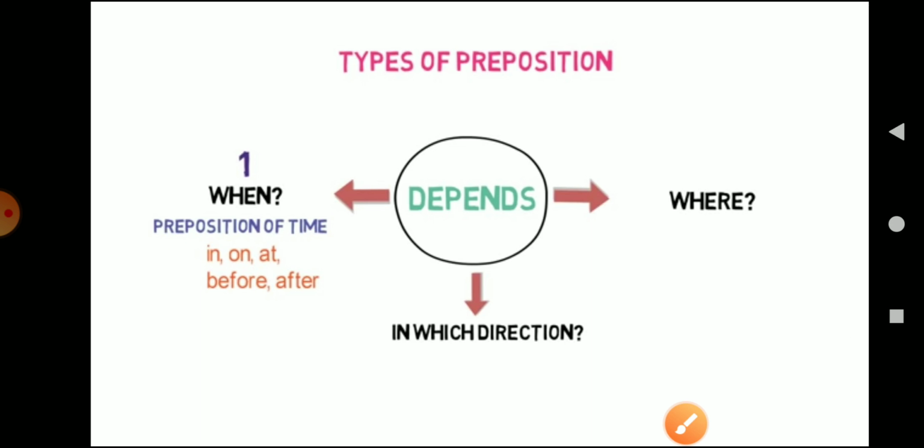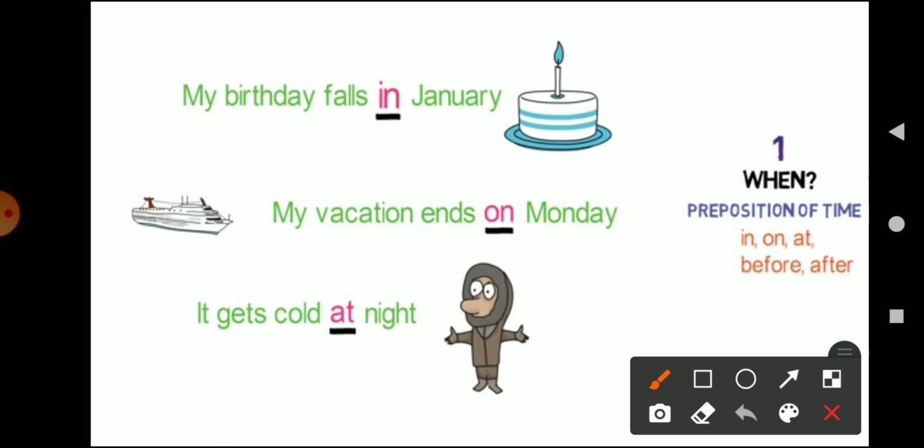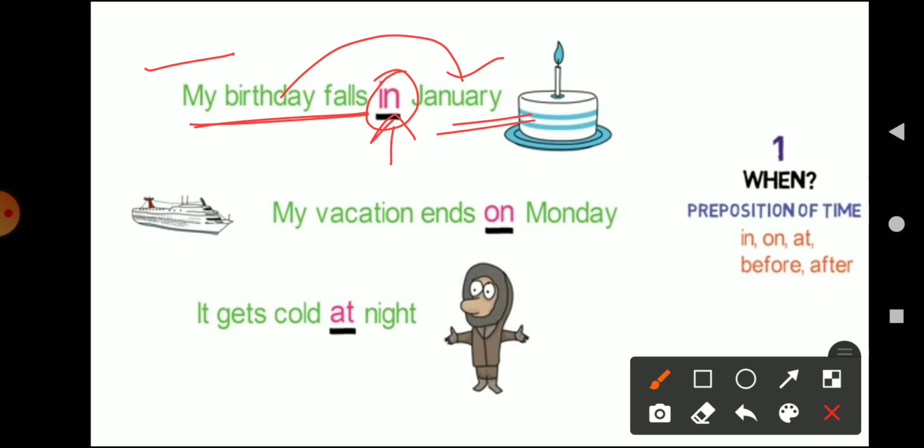Now let us understand this particular type of preposition with a few examples. These will tell you basically the time of the event. The first example is: my birthday falls in January. So here in this sentence, what is the preposition? The preposition is "in", and it is telling us when the event is going to happen. What is the event here? The birthday, right? And what is the time of that event? It is in January. So here the word "in" is the preposition of time.